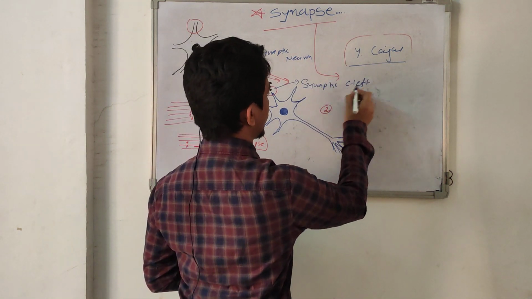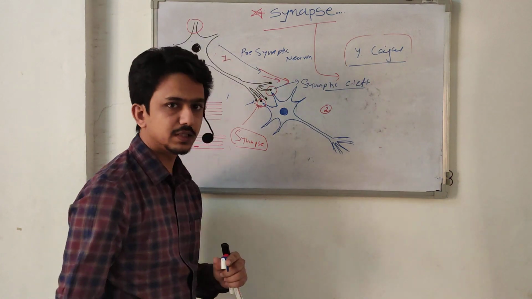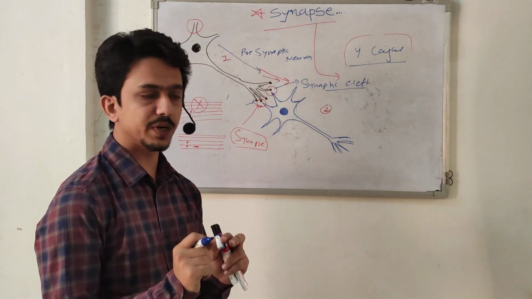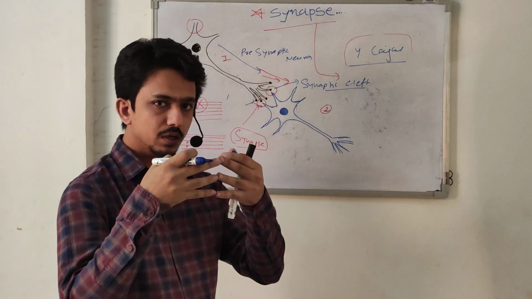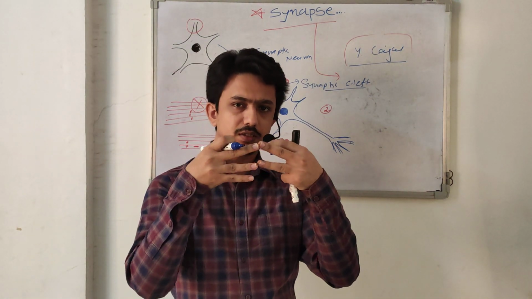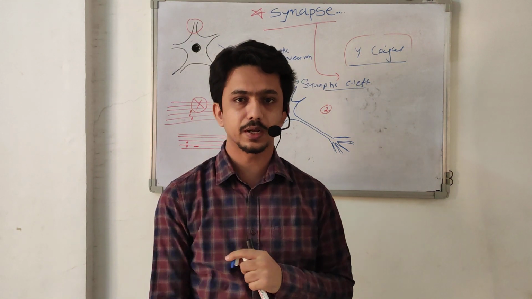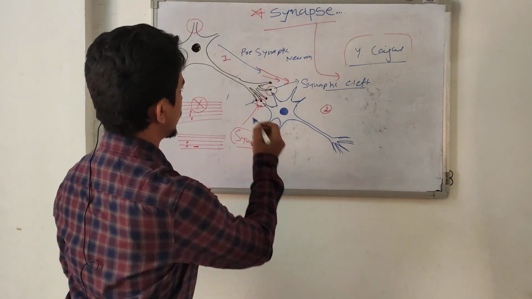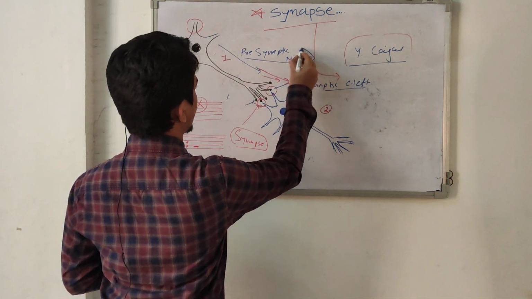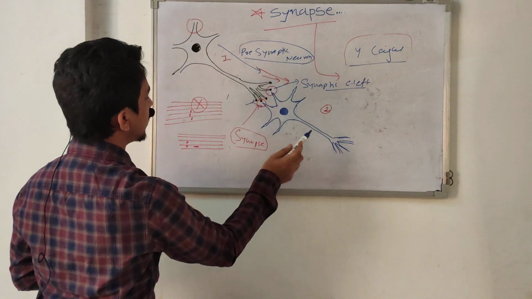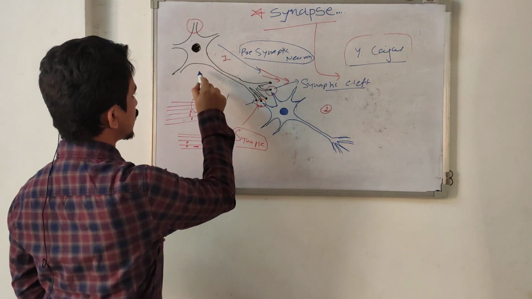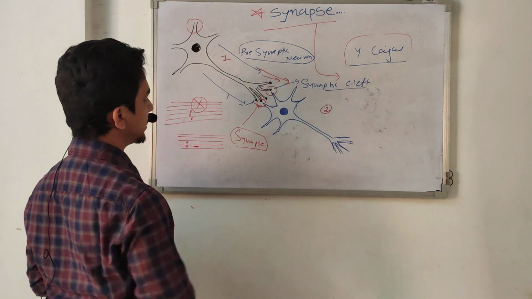Synaptic cleft means there is a hollow space between two neurons. They are not touching each other; there is some space between them. This space is called the synaptic cleft. What is a presynaptic neuron? A neuron which transmits information toward the synaptic cleft. This is a presynaptic neuron.